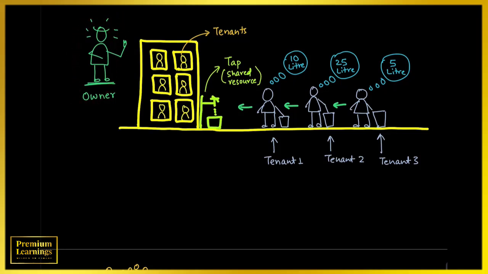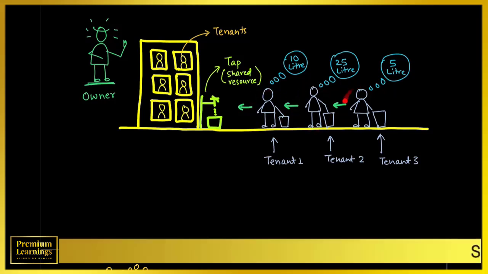What are those rules? He says that only one person can go and get 5 liters of water, and then he needs to stand in the queue again. Another person only gets 5 liters of water, then he needs to get into the queue again. Another person gets 5 liters of water and then he can move out. But this tap will function very efficiently. In microseconds it will provide you 5 liters of water. If this is the scenario, then no tenant will complain. If the service is delivered in microseconds, then they won't have any issues regarding this service.